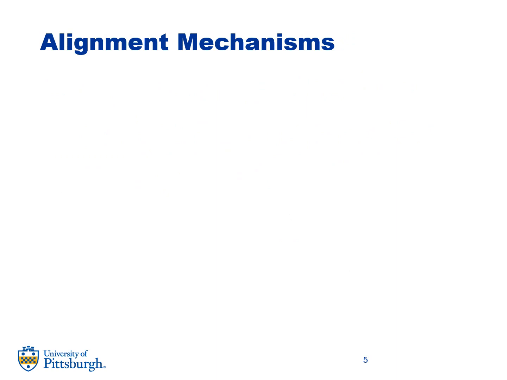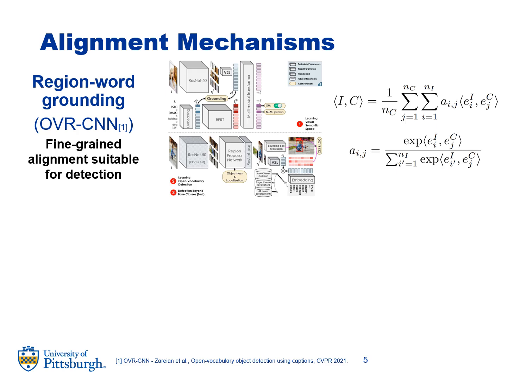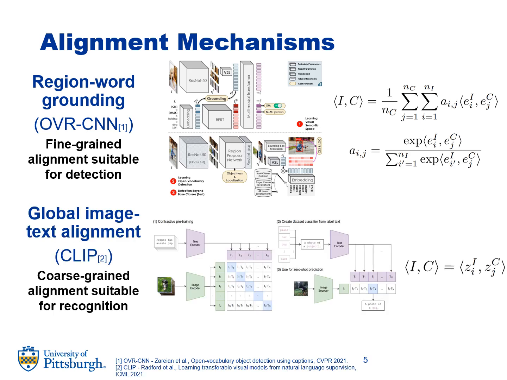We analyze two specific frameworks that fall under this general categorization. First is region word grounding, which is a fine-grained alignment suitable for detection. We investigate the OVR-CNN framework, which is open vocabulary and Faster R-CNN based. Here, the alignment score is computed as a weighted average of dot product similarities between region and word embeddings. Secondly, we explore global image text alignment, which is coarse-grained alignment suitable for recognition. We analyze the popular CLIP model, which has demonstrated impressive zero-shot classification performance. Here, the alignment score uses overall embeddings for the entire image and an entire text description.